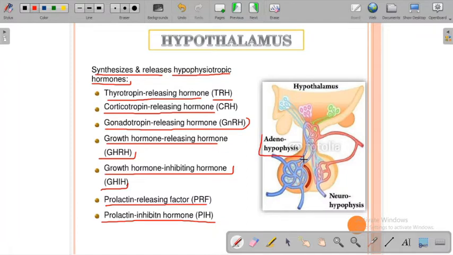So basically, if you look at the hypothalamus, here you can see the pituitary gland, and this is the adenohypophysis, and these are the cells of the gland which secrete a kind of messenger molecule and release it directly into blood capillaries. So ultimately these blood capillaries conduct this messenger molecule. Now, like thyrotropin hormone, which is related to the thyroid gland, then corticotropin hormone, then gonadotropin, then growth hormone, which is very important. These five hormones are really important, guys, very important.